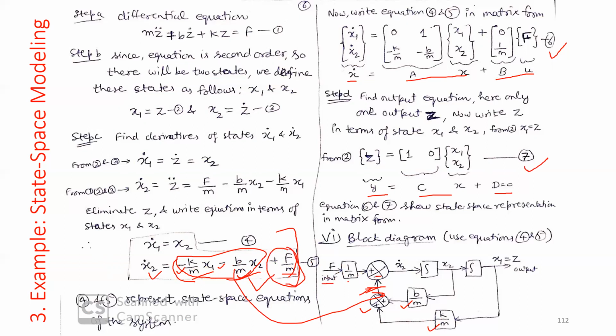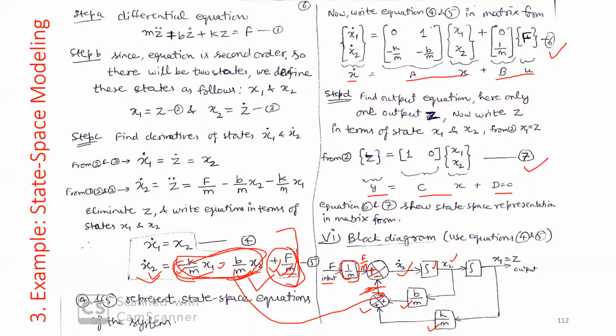We multiply our input with the block 1 by M, so we get F by M here. Since this is positive, we put a plus sign here. So F by M, this positive, minus these two terms will get you X2 dot. We integrate this X2 dot, we get X2.